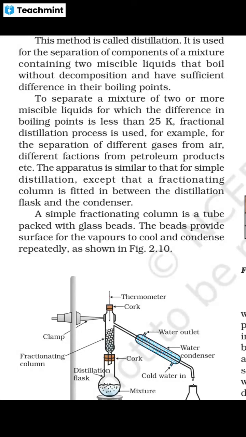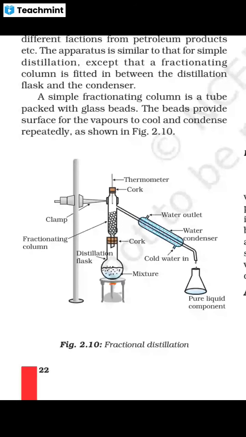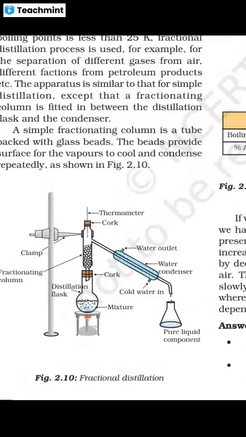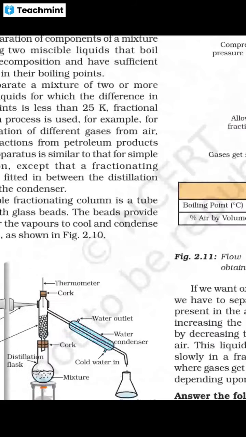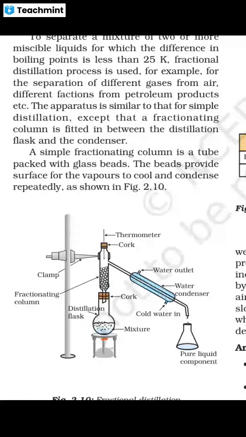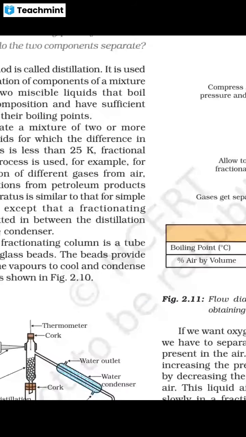Thermometer, cork, mixture, water outlet, water condenser, pure liquid component. Fractionating column is there. A simple fractionating column is packed with glass beads, marbles. The beads provide surface for the vapors to cool and condense repeatedly.